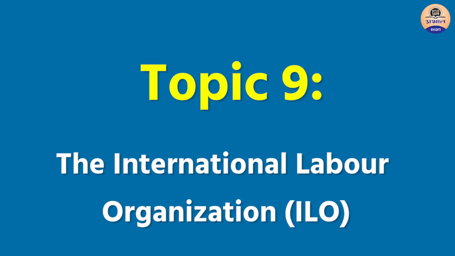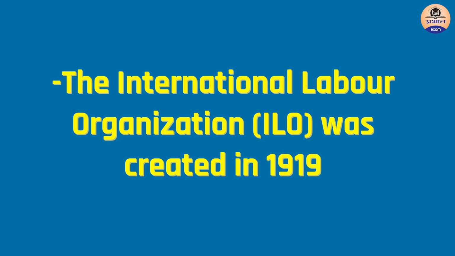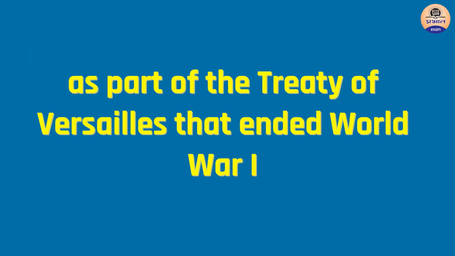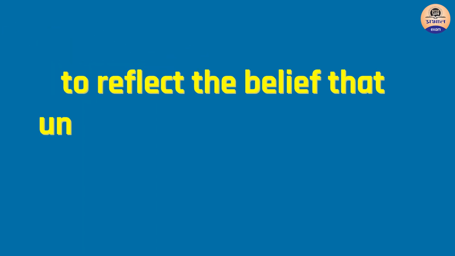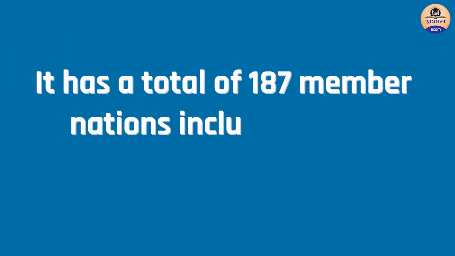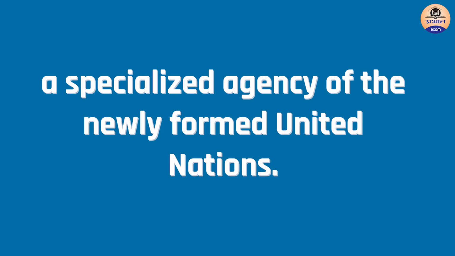Topic 9. International Labour Organization. The International Labour Organization was created in 1919 as a part of the Treaty of Versailles that ended World War I. It was formed to reflect the belief that universal and lasting peace can be accomplished only if it is based on social justice. It has a total of 187 member nations, including India, which is also a founding member. It is a specialized agency of the newly formed United Nations.